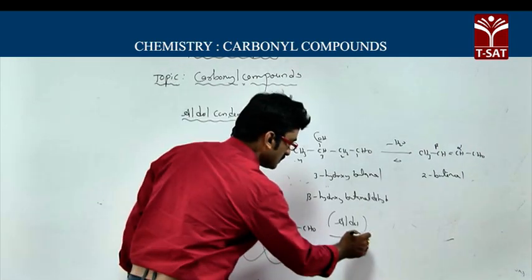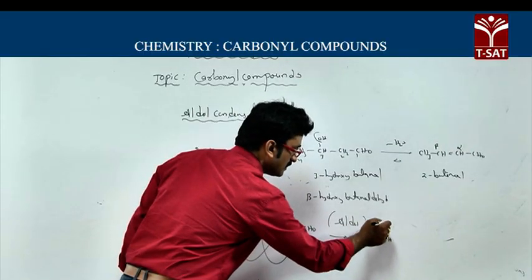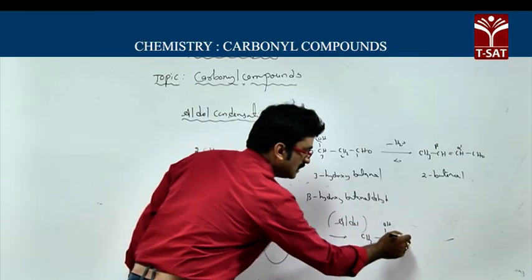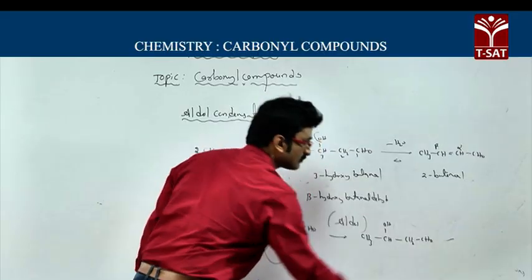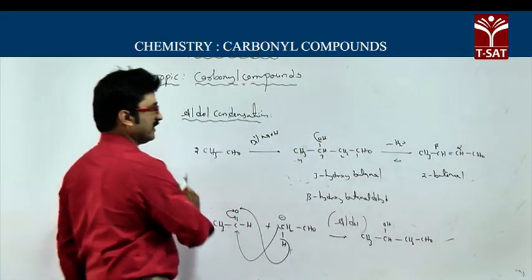So here what you will get? CH3. Now you see, this is CH and it is OH, and the leftover is CH2 CHO. So CH2 CHO. Very simple. Now we will take one more example so that you can understand it very well.